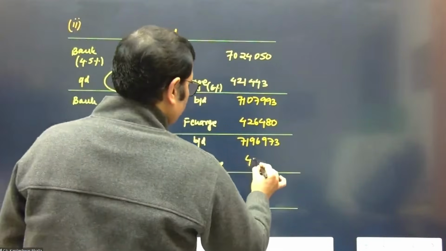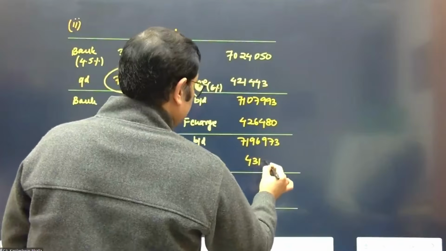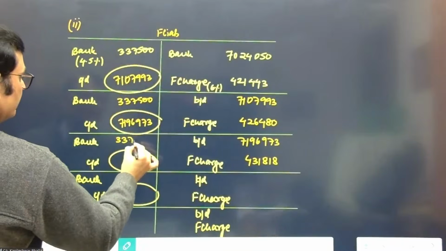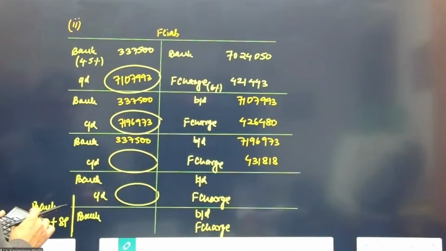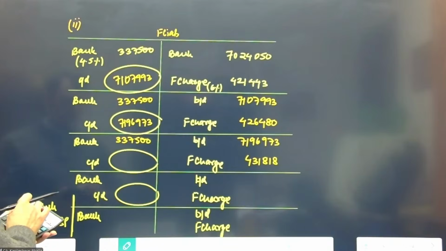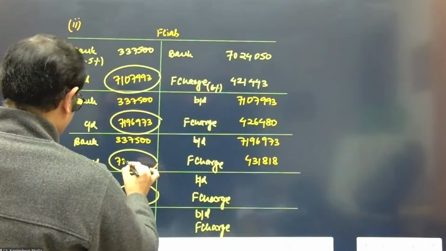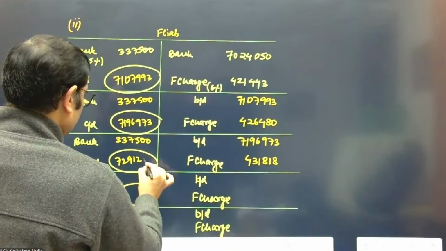This is 431,818, and this is 337,500. 7,196,973 plus 431,818 minus 337,500 gives 72,91,291.